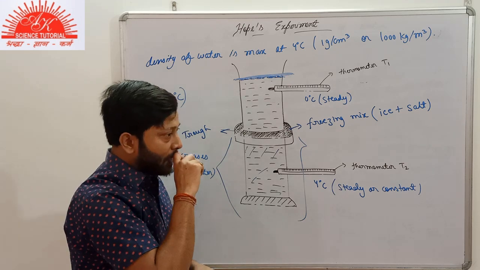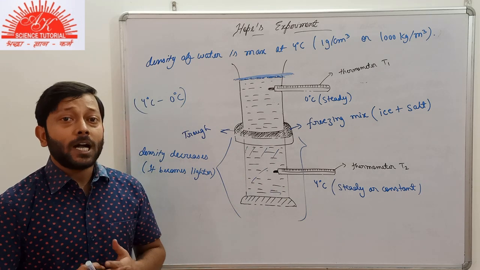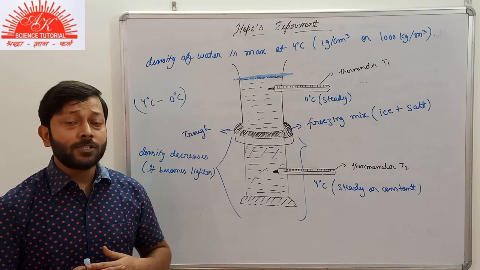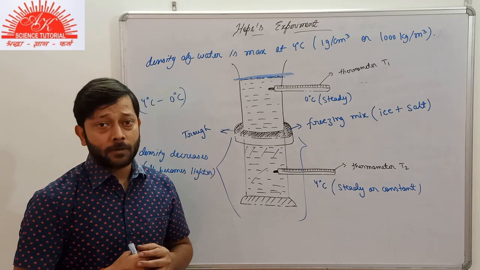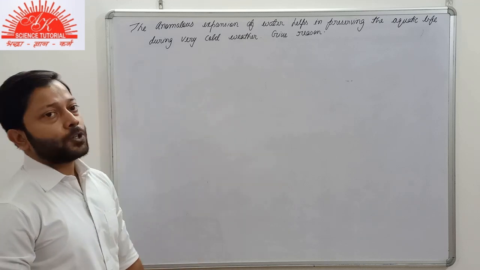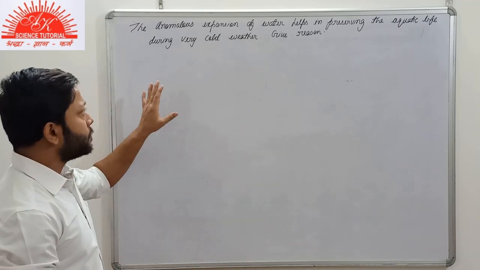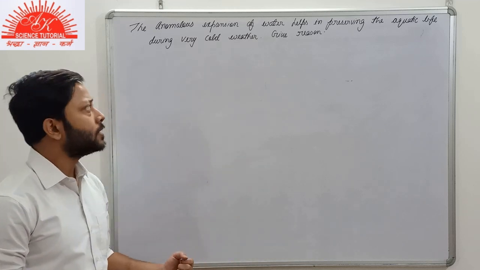Related to it, we have a very simple reasoning. You might be asked how aquatic plants or aquatic animals survive below the surface of water when it is winter. As you already know about the anomalous expansion of water, here we have a simple reasoning question that might be asked to you in your examinations. I'll read it for you.